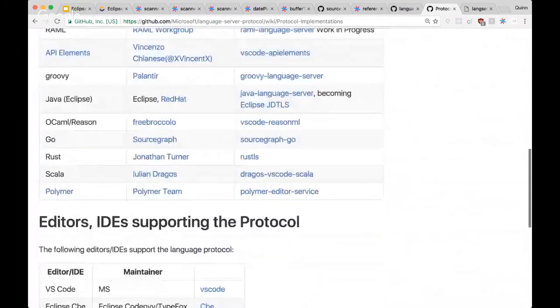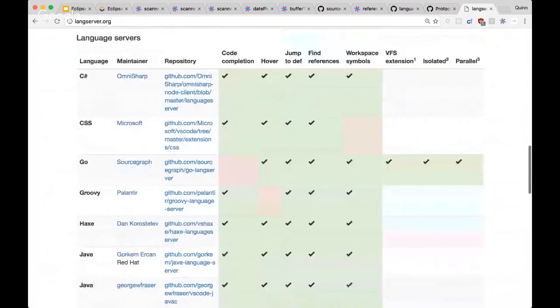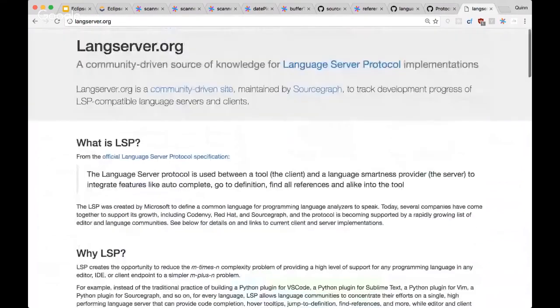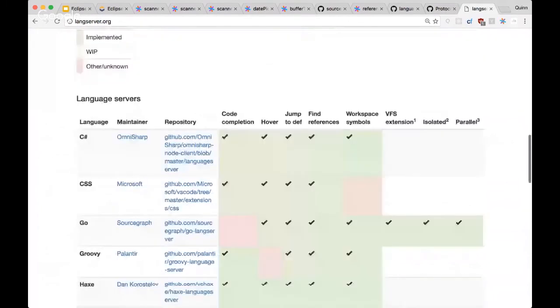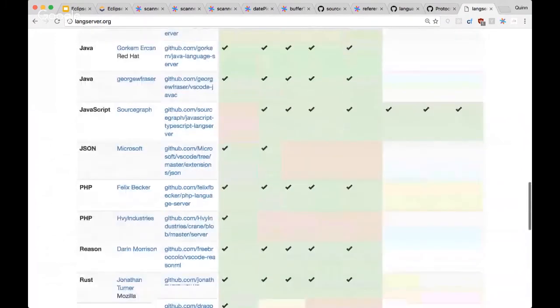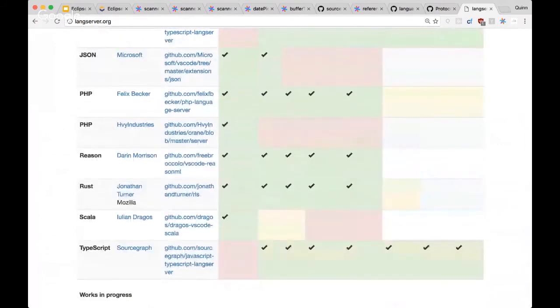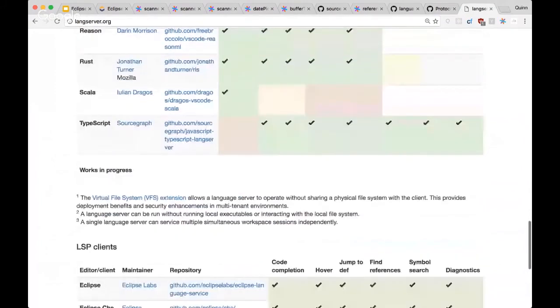And at Sourcegraph, we also made a community site that we'll be working with the Eclipse Foundation on, which goes into a little bit more detail about what all of the language servers out there are, what the progress of them is, what they implement, and what is a work in progress. So you can see tons and tons of community traction around this effort. And again, it was started in June 2016, so it's very recent.